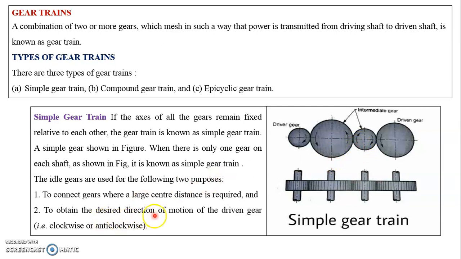And to obtain the desired direction of motion of the driven gear, that is clockwise or anti-clockwise, such a type of simple gear train is used. The simple gear train shown in this figure consists of a driver gear and driven gear, and in between the intermediate gears are provided.